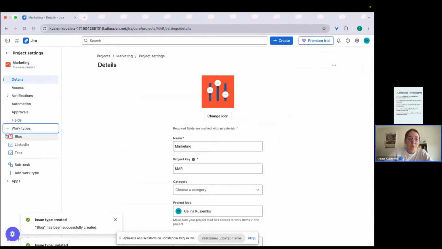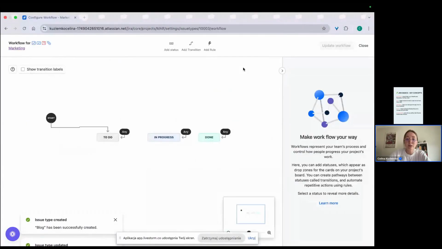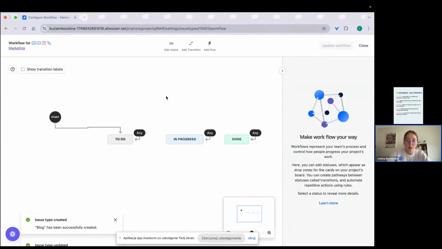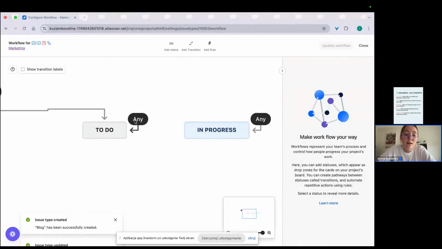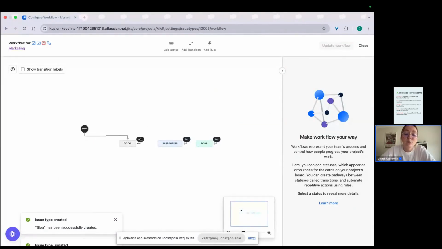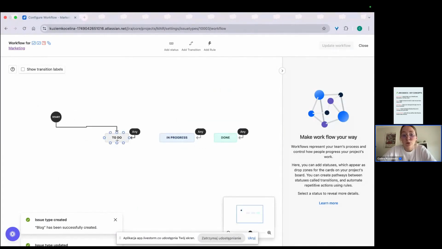When we have these work types, let's open LinkedIn, for example, and edit workflow. This is a very basic workflow. Those lines are transitions. So, for example, here you can create an issue, and you can put issues from done to do, from in progress to do.